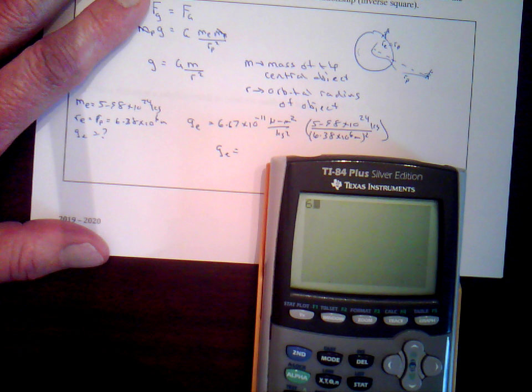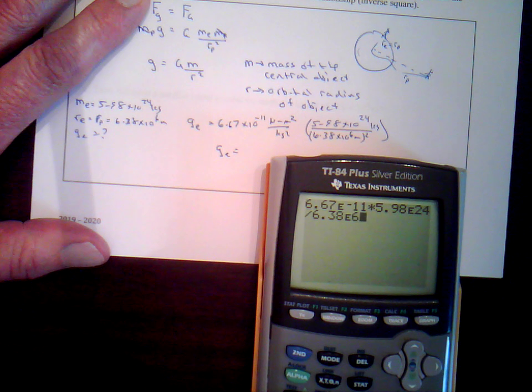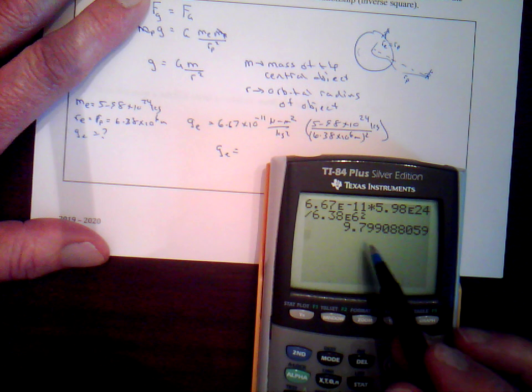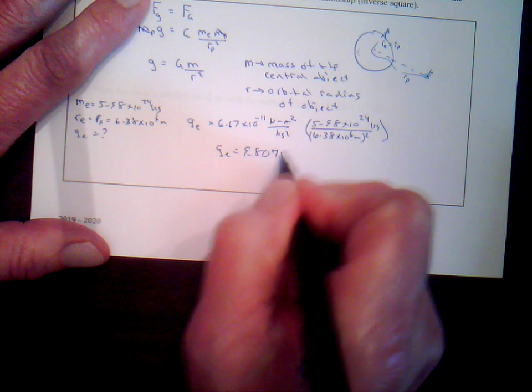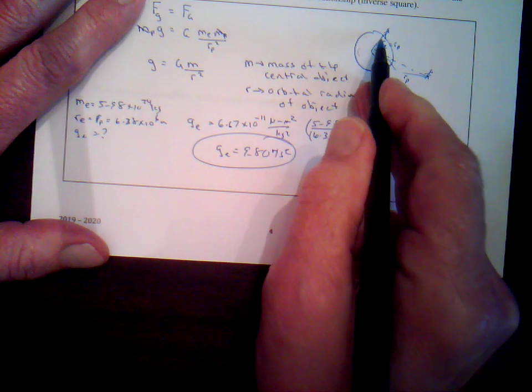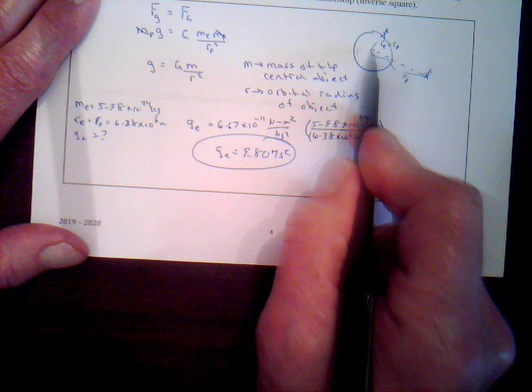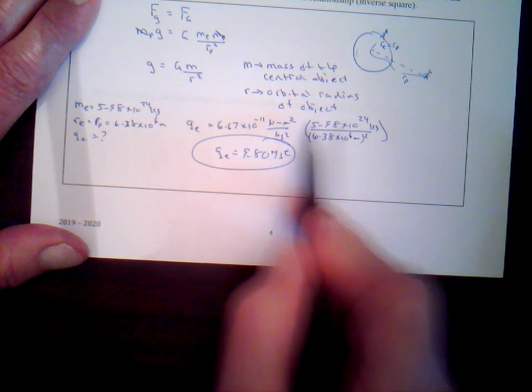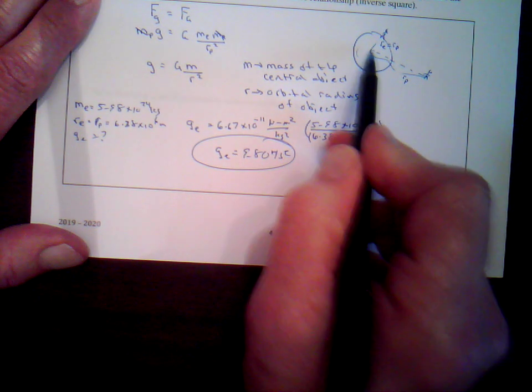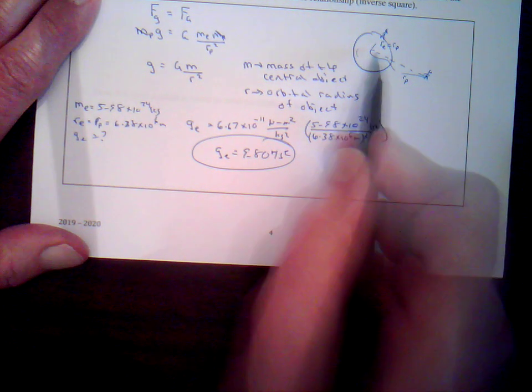So it'll be 6.67 times 10 to the minus 11 times 5.98 times 10 to the 24th divided by 6.38 times 10 to the 6 squared. And we get 9.799. We'll round that to 9.80 meters per second squared, acceleration of gravity on the surface of the Earth. Now, if we want to know the acceleration of gravity at some distance above the surface of the Earth, everything would be the same except for that number right there. We simply have to determine how far that object is from the center of the Earth and put in that new distance, and we get a smaller acceleration of gravity.